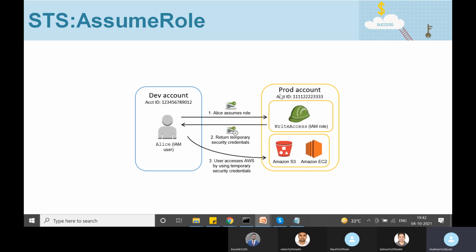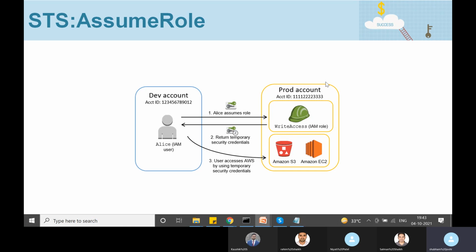Now, once in a while there might be a requirement where she needs temporary access to the production account. Alice does not have a user account in production, but in specific cases she might need temporary access to it. How can we securely give temporary access to this Alice user? Through Security Token Service we can easily do it.